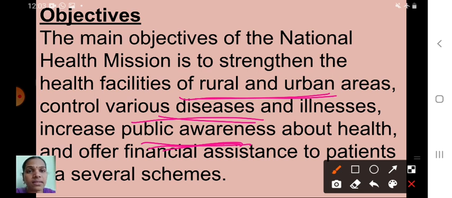Understood children? These are the main objectives of the National Health Mission.